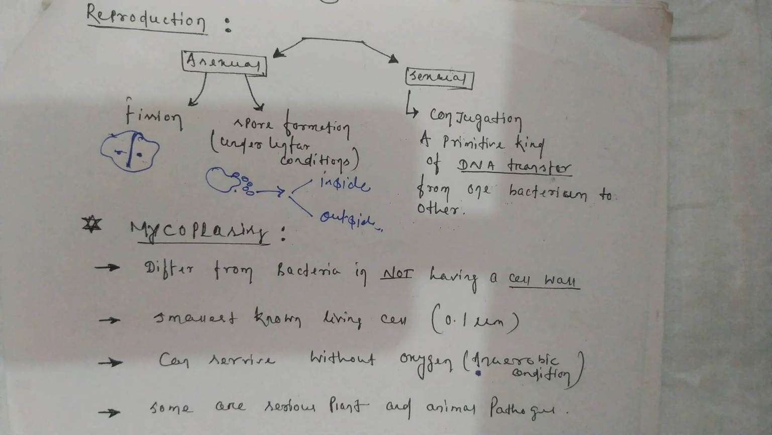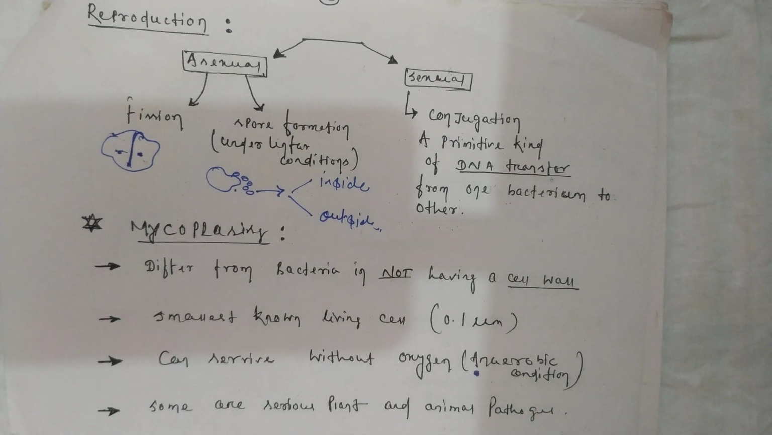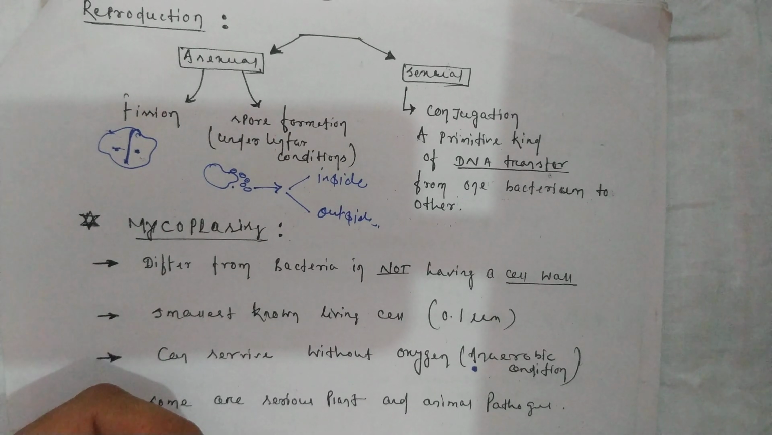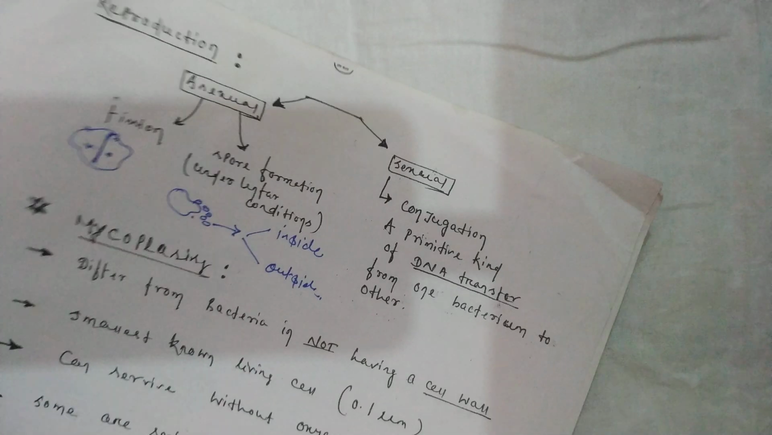Sexual reproduction. In sexual reproduction, the mode of reproduction is known as conjugation. Conjugation is what? See students, when you talk about sexual reproduction, what do you mean by sexual? It is where the two nuclei or the two genetic materials, the male gamete and the female gamete, fuse. Generally the genetic material of father and mother is fused. In the same way, in bacteria you do not have male and female kind. We call them strains.